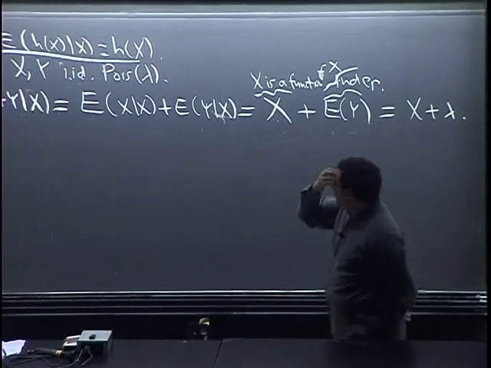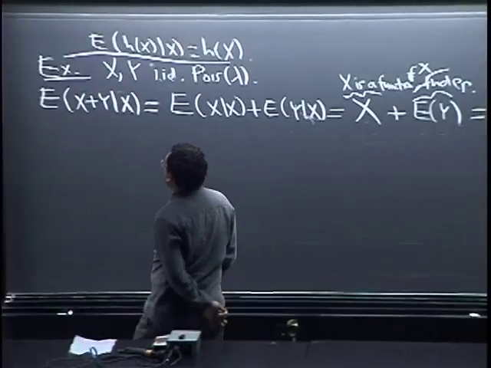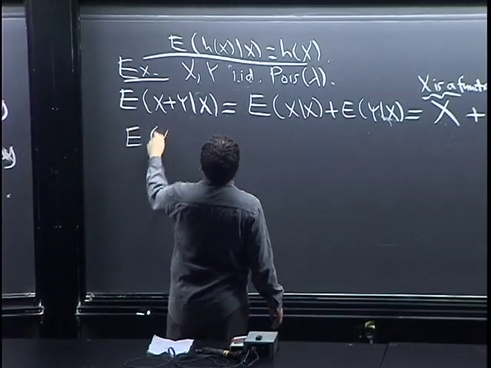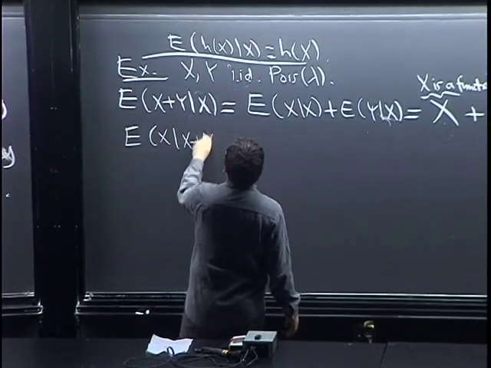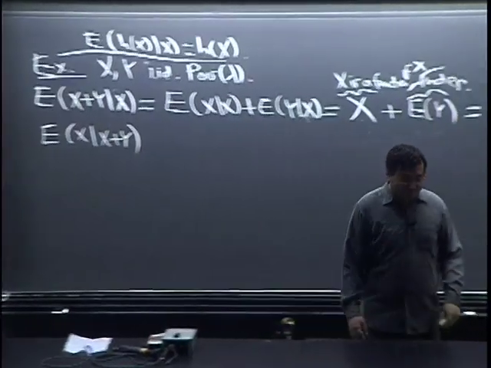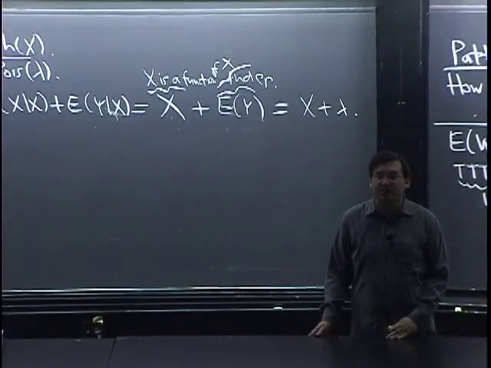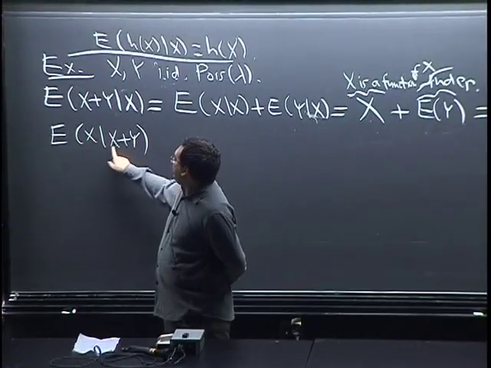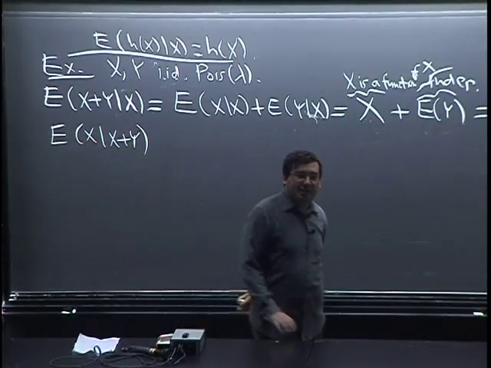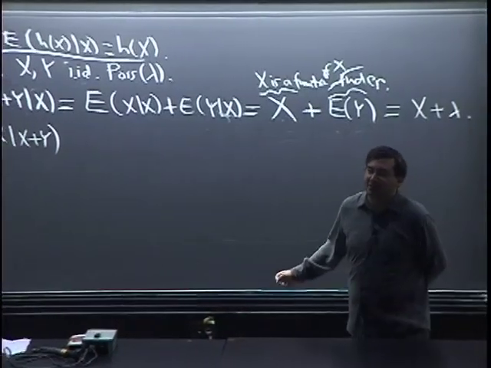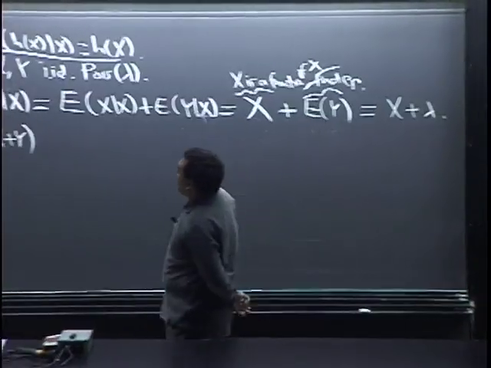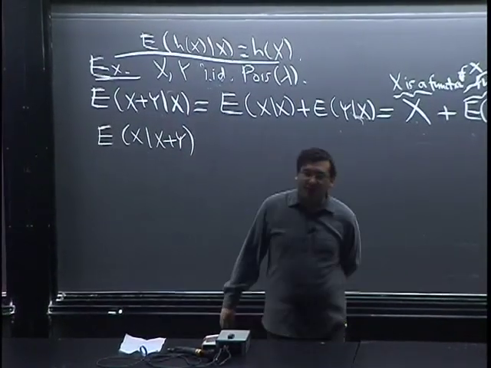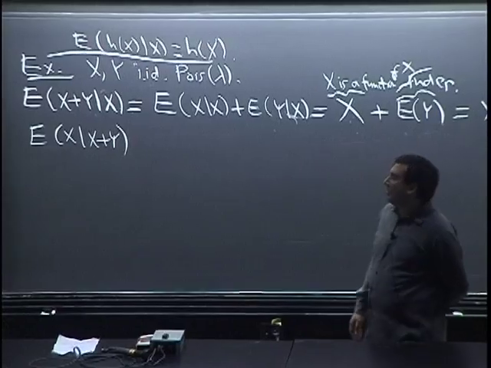All right, now let's do a kind of reverse problem. Suppose we were asked to find E of X given X plus Y. There's no form of linearity that says this is E of X given this plus E of X given Y. I've seen that mistake several times, maybe under time pressure, in a kind of panic. Linearity is not like this. You can't do that here. So we have to think about what this means.